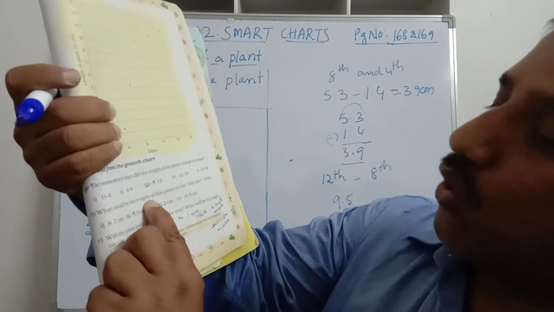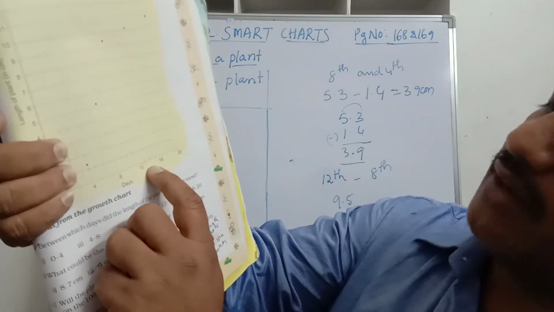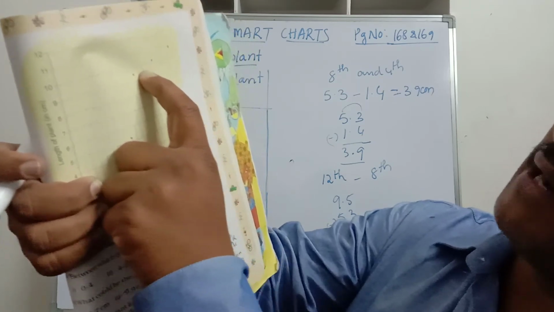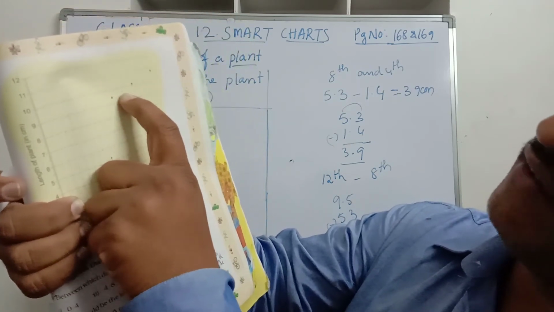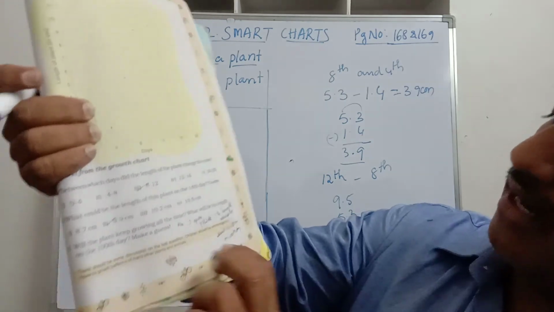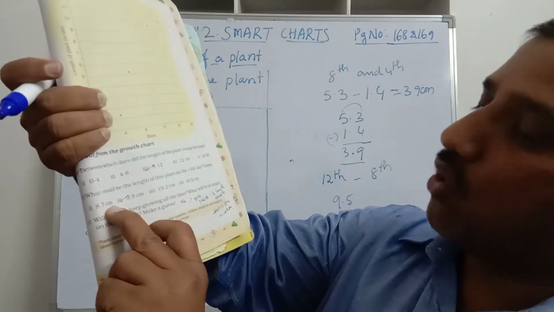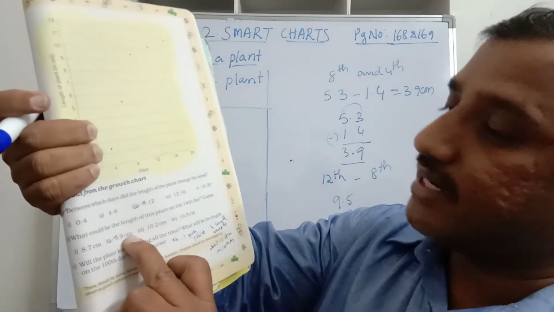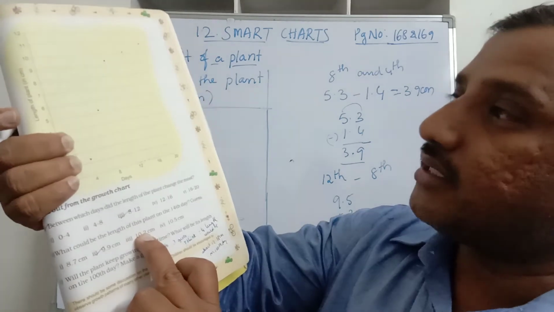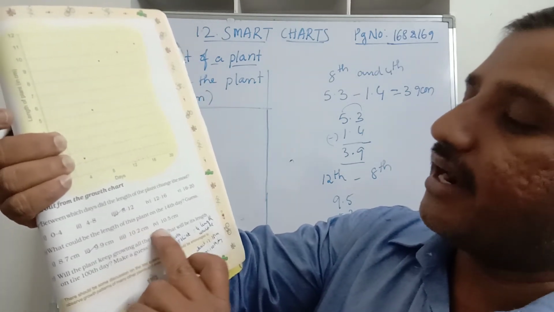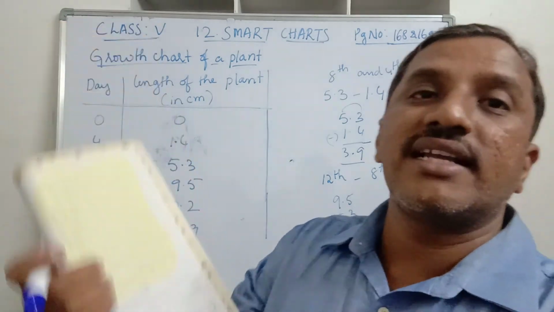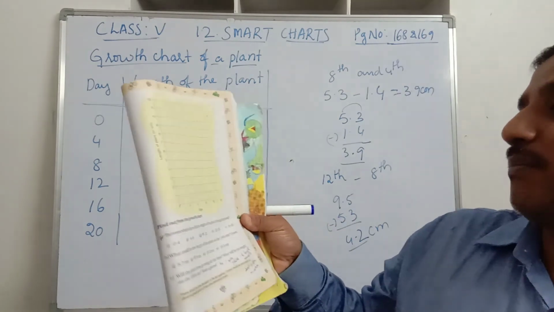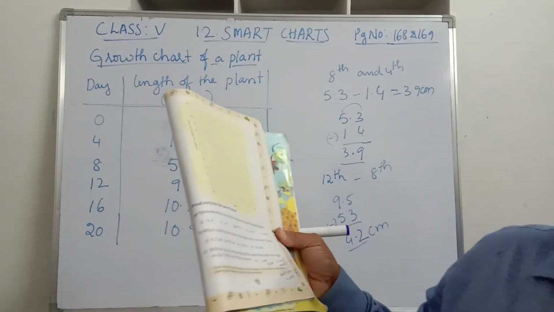So what could be the length of this plant on the 14th day? The 14th day means this line. So where do we find it here approximately? It will be in between 9.5 and 10. So is it 8.7 centimeters? Wrong. 9.9 centimeters is between 9.5 and 10. 10.2 is higher than 10, and 10.5 is also higher. Therefore the answer is 9.9 centimeters. So the 14th day height of the plant is 9.9 centimeters.